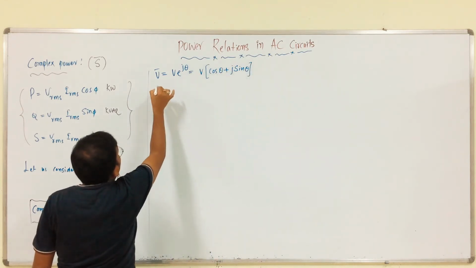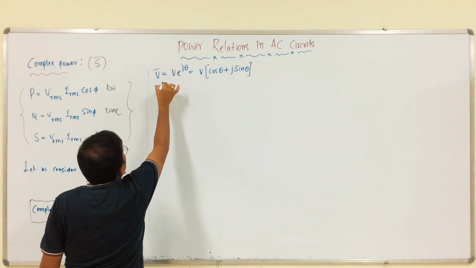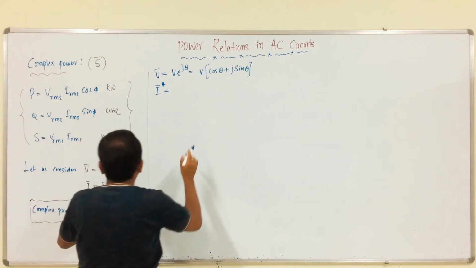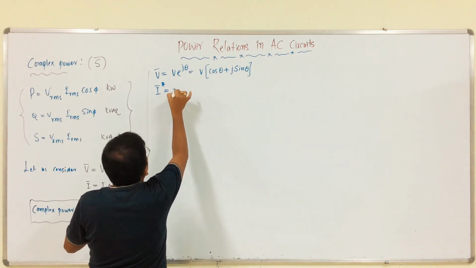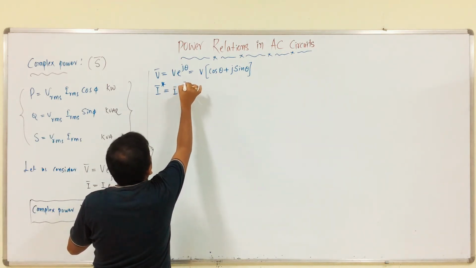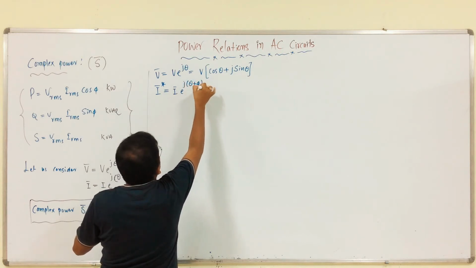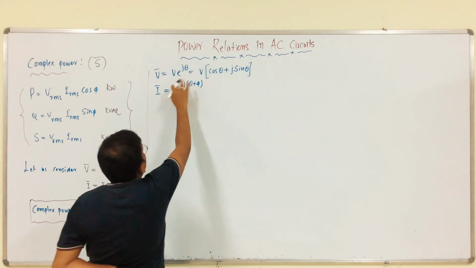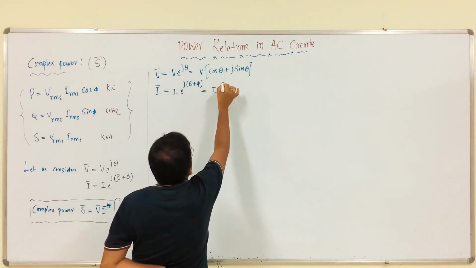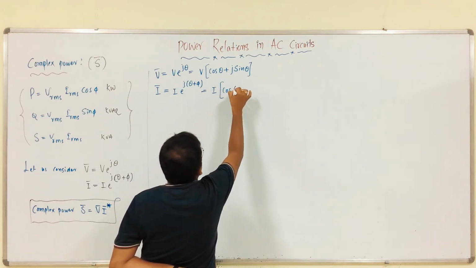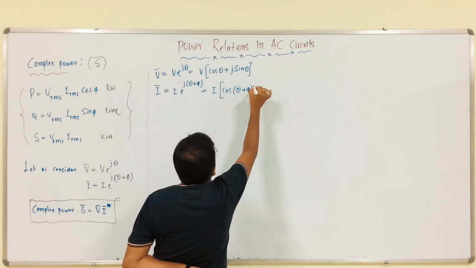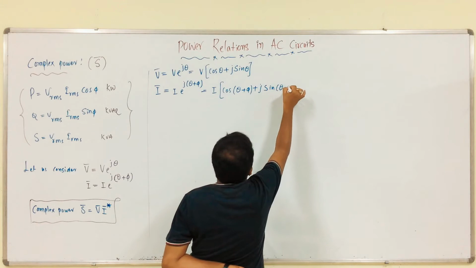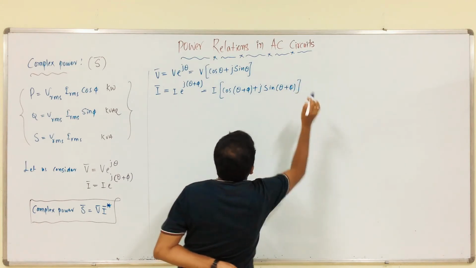Like that, I is equal to I e power j (theta plus phi), which is I (cos (theta plus phi) plus j sin (theta plus phi)).